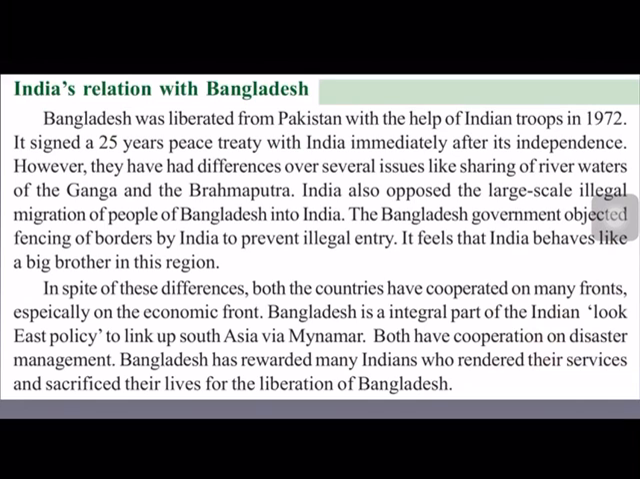So through Bangladesh and Myanmar to link India with Southeast Asia. Bangladesh is an integral part of India's Look East policy. Remember it. And both have cooperation on disaster management, and also